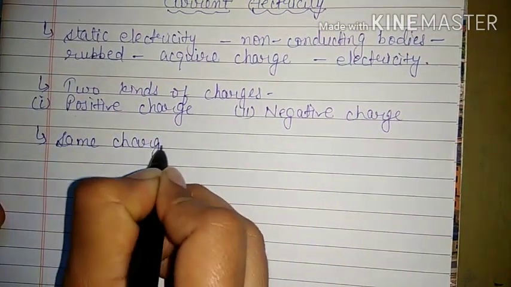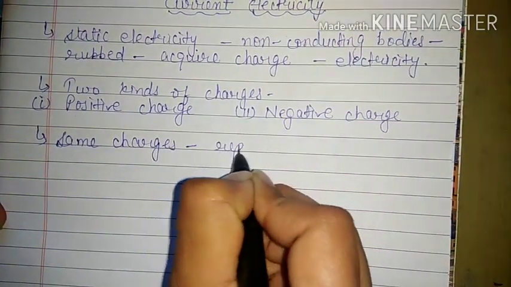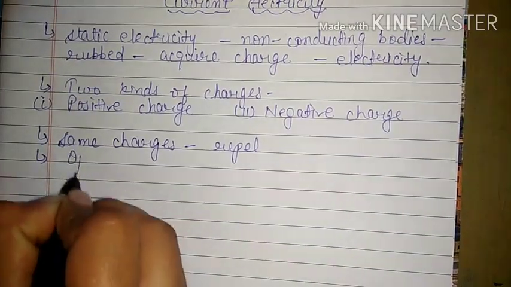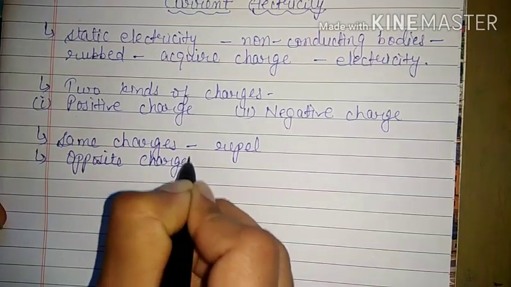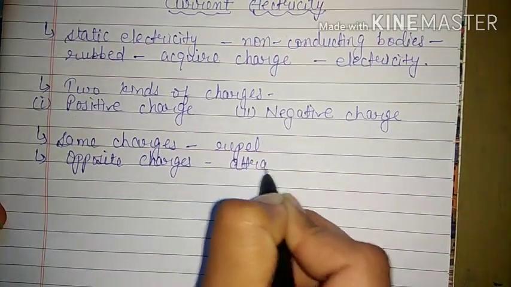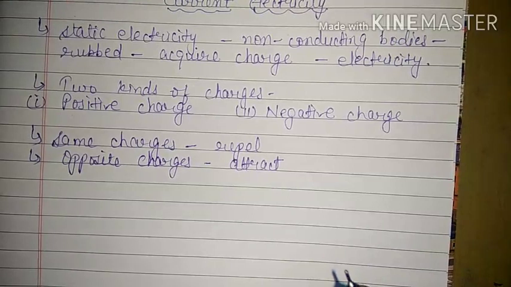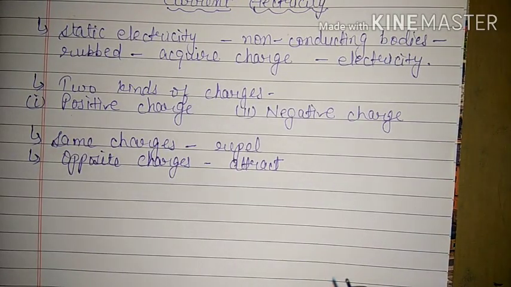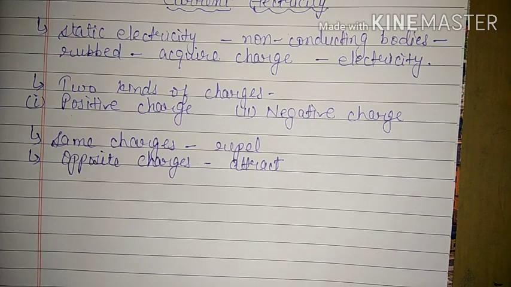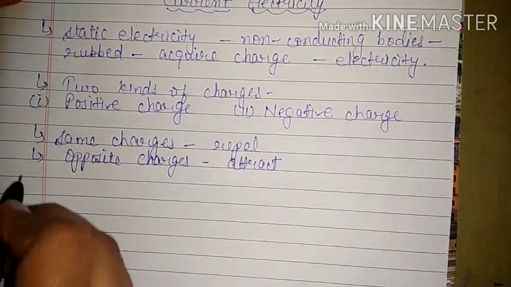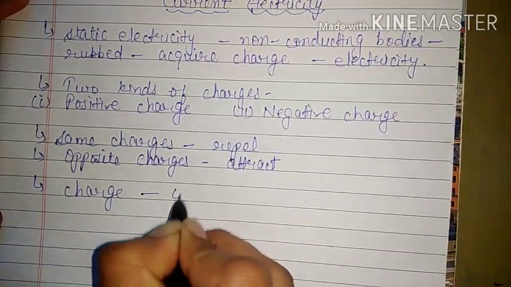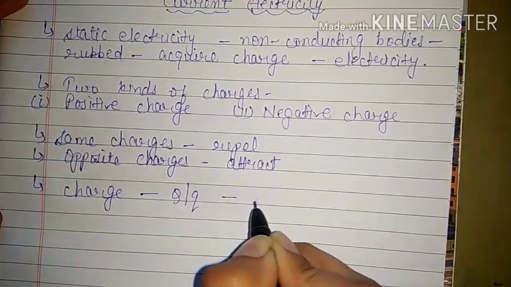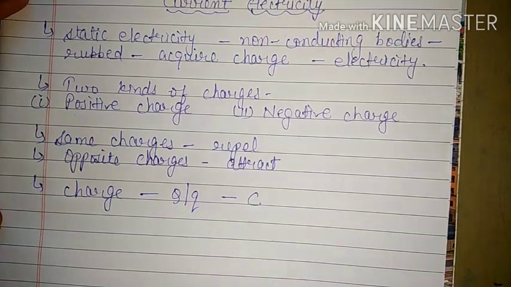One more thing we know, that is same charges repel each other. Same charges means positive positive or negative negative. They will repel each other and opposite charges will attract each other. That means positive negative or negative positive. Just as the opposite poles attract each other in a magnet, similarly opposite charges also attract each other. And we know that charge is denoted by capital Q or small q and its SI unit is coulomb.